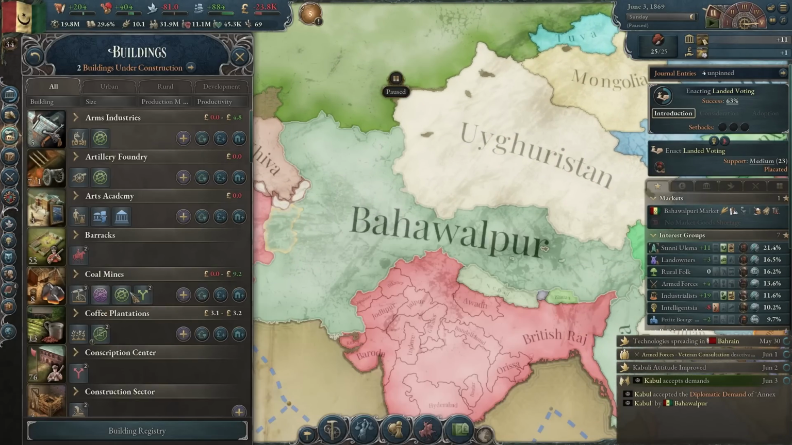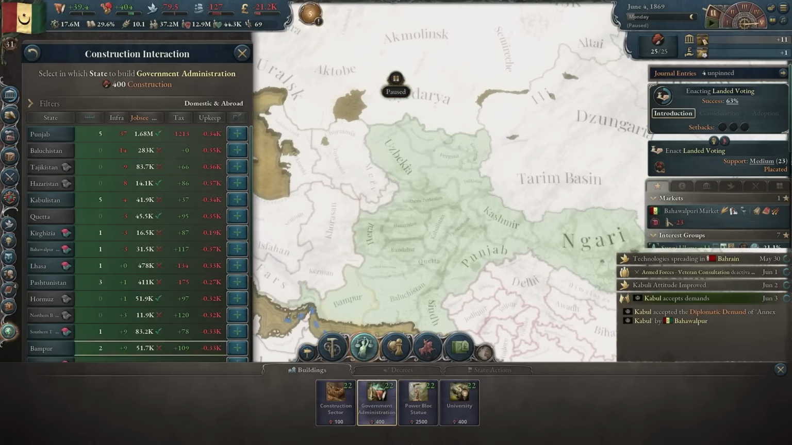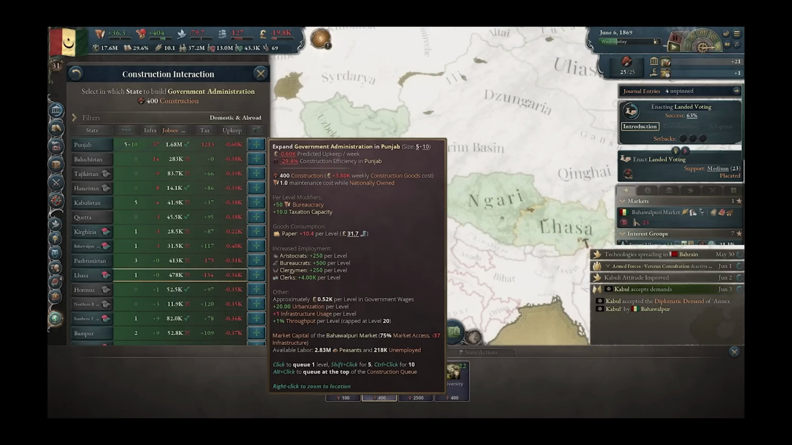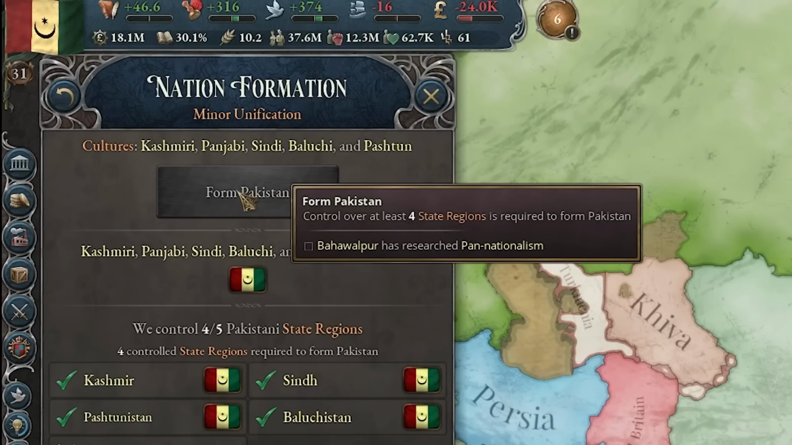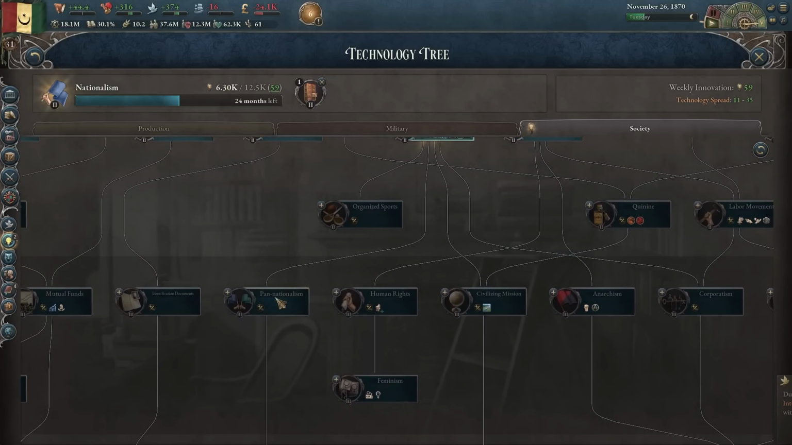Now I think it might be time to sort out all the production methods. And also at this point I should probably start incorporating my states. That's the main reason I don't make any money, because all those states are not incorporated, so they don't pay taxes, and that just cannot be allowed. Democracy is here. Oh, and I noticed I have enough states to form Pakistan, but that requires pan-nationalism, which I don't have. To be honest, I'm only researching nationalism right now, so that will definitely have to wait.